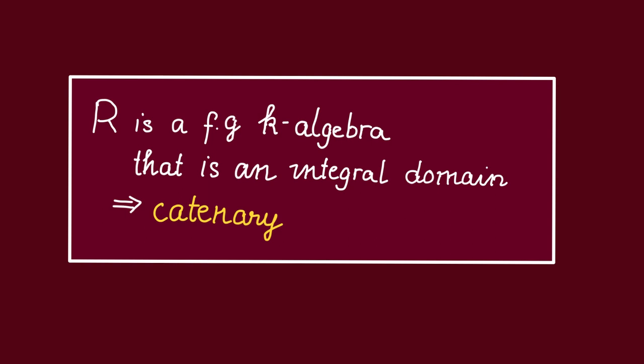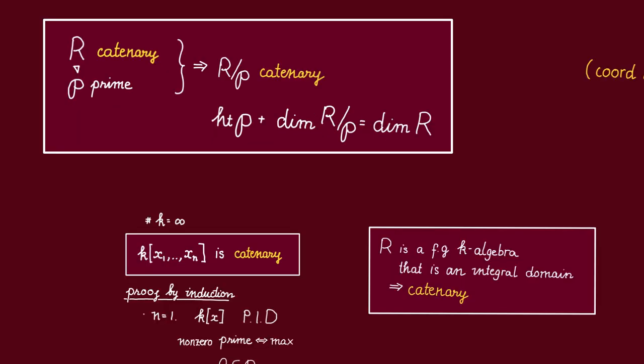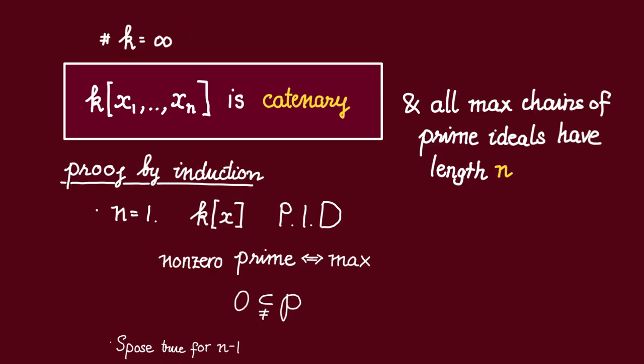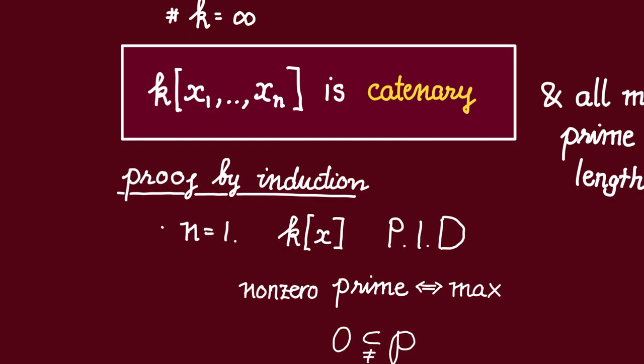In other words, finitely generated K-algebras that are integral domains must be catenary. Since every such algebra is just a quotient of the polynomial ring by some prime ideal, and catenary is inherited by quotients, it suffices for us to show that the polynomial ring is catenary. So let us prove that the polynomial ring in n variables is catenary by induction on the number of variables.